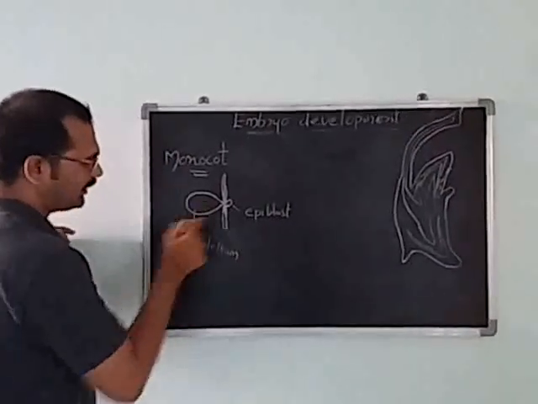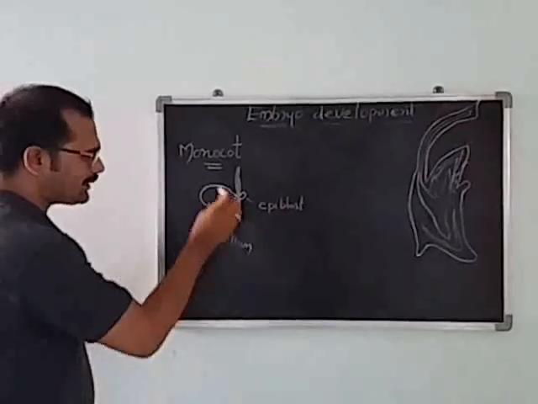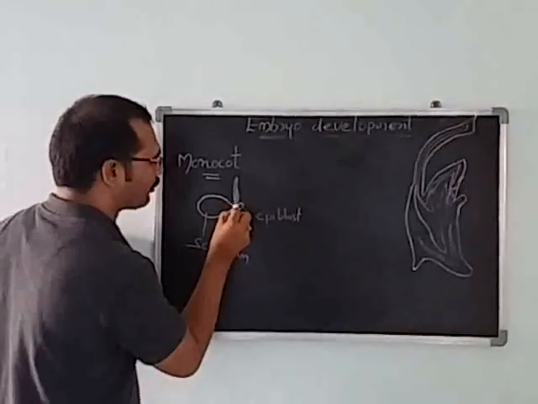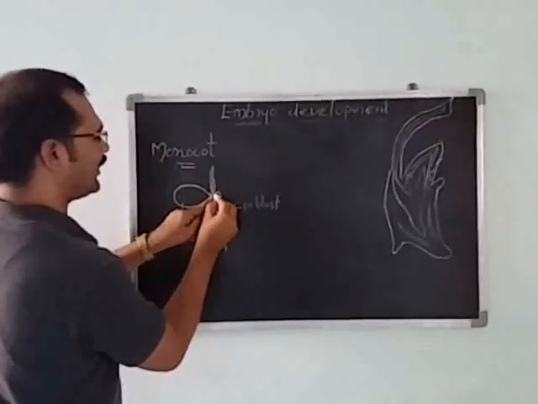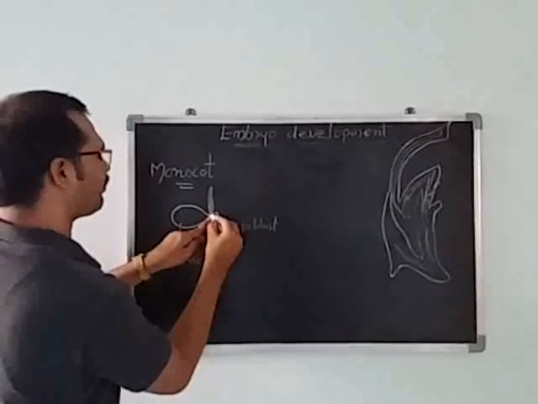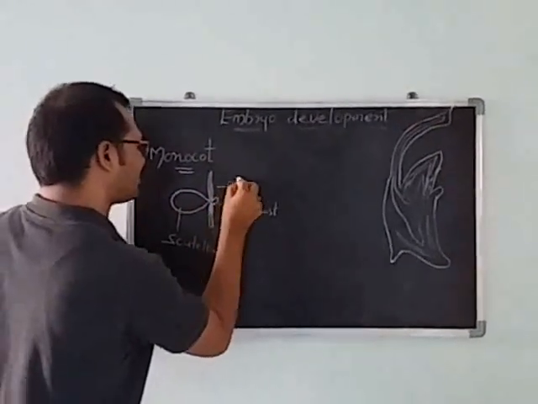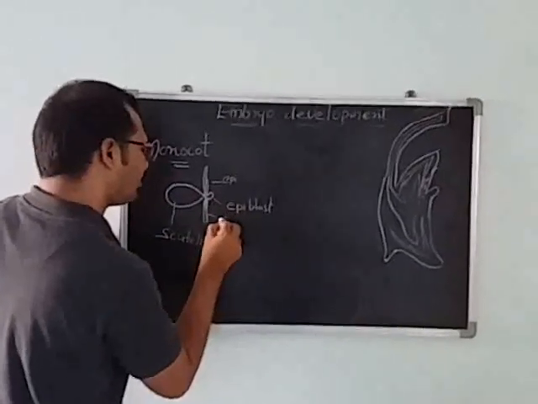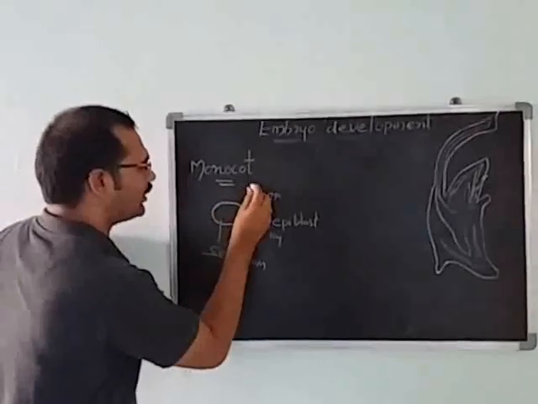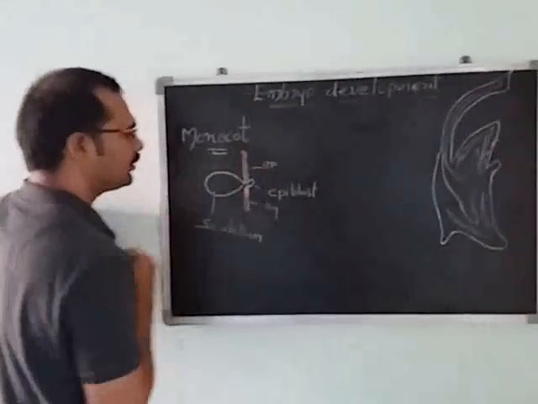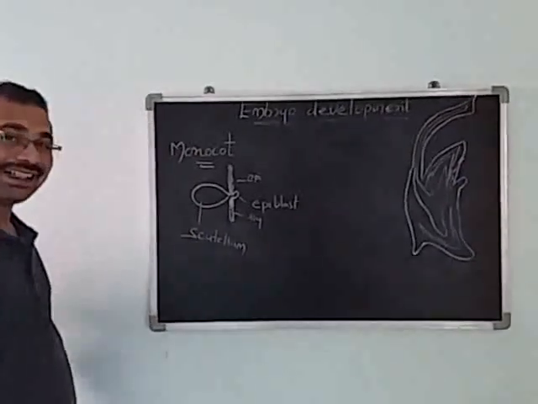Here is the central embryonal axis, which has a cotyledonary node. From the cotyledonary node, above is the epicotyle, below is the hypocotyle. The tip of the epicotyle we call the plumule, the tip of the hypocotyle we call the radicle.